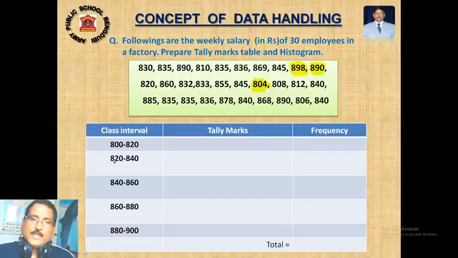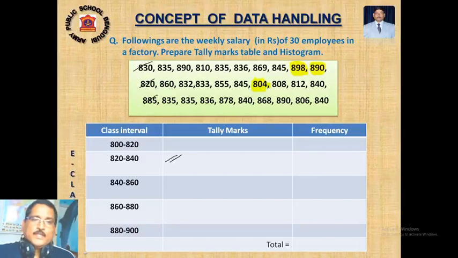Now again we have to make tally marks here. Clear? So 830 will be where? 820 to 840. Make a slash here. 820, I cannot write down here. I told you, when any observation falls on the upper limit, you have to shift it to the lower class. So 820 will be here.